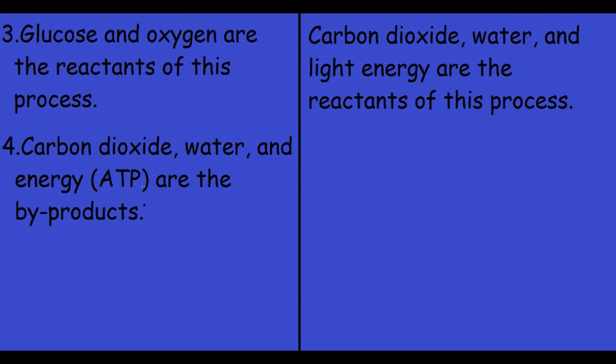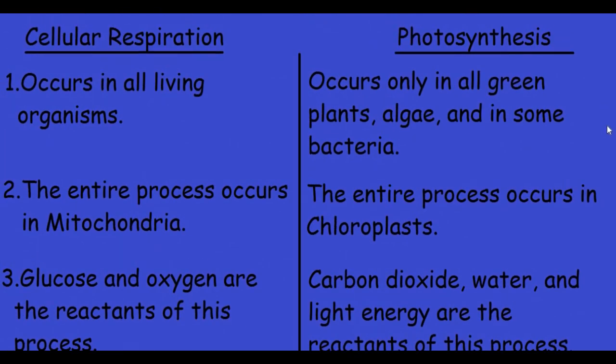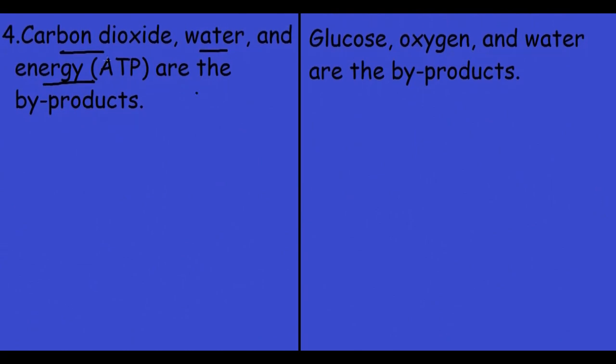So for cellular respiration, carbon dioxide, water and energy, that is the ATP, are the byproducts, and for photosynthesis, glucose, oxygen and water are the byproducts. Let's move on to the fifth point under cellular respiration.